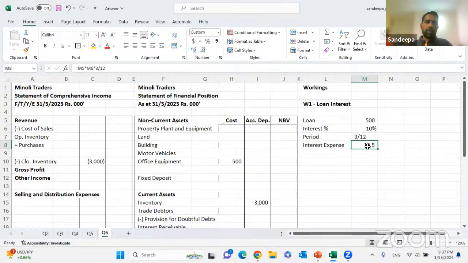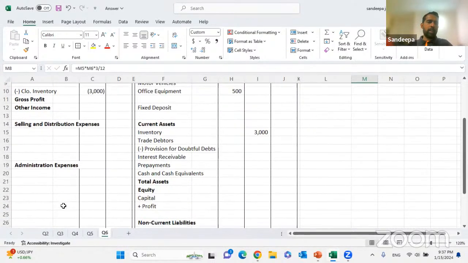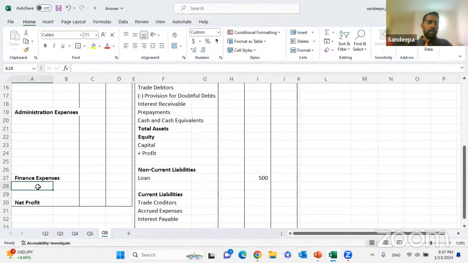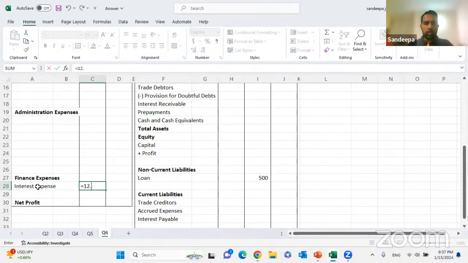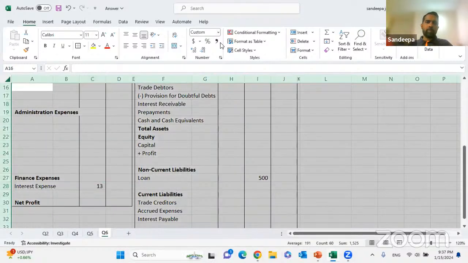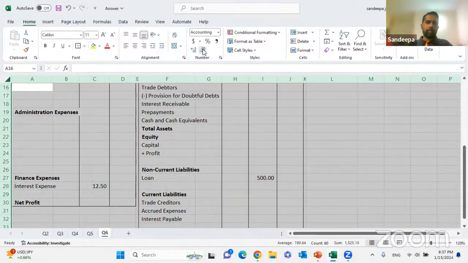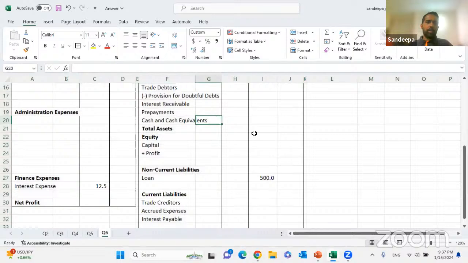Debited to interest expense. Interest expense is a finance expense. I'll directly put 12.5. Debited to interest expense, credited to interest payable.